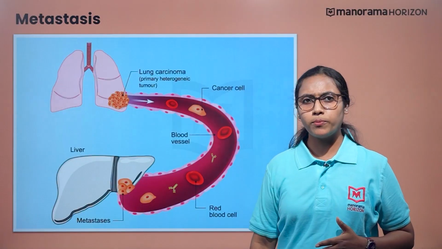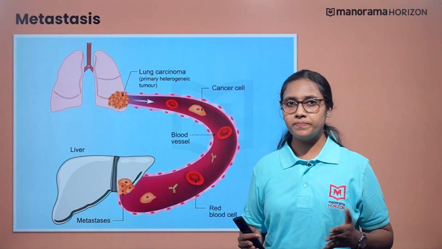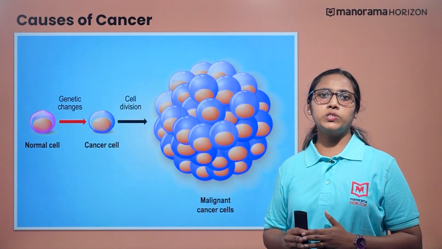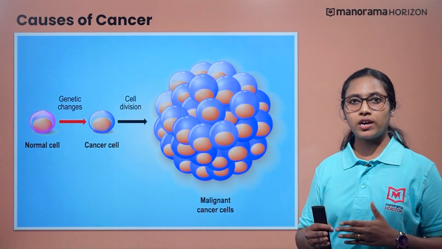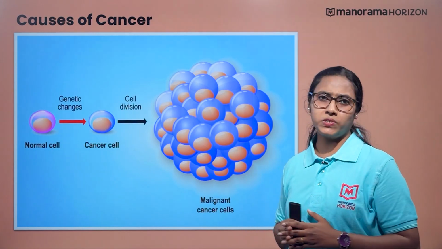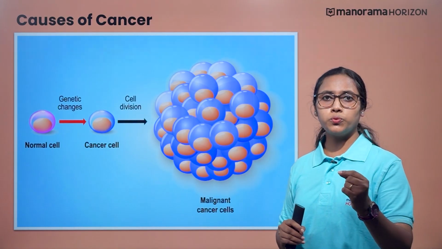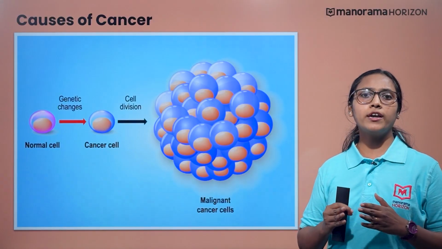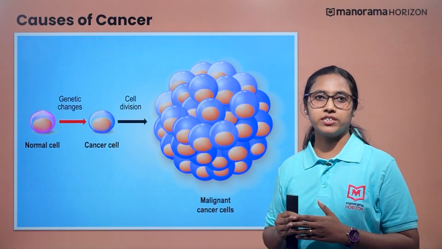Have you ever thought about what causes cancer? Let us find out. Cancer is caused when normal cells are transformed into malignant cells. What causes this change? It is through the action of some physical, chemical or biological factors or agents.